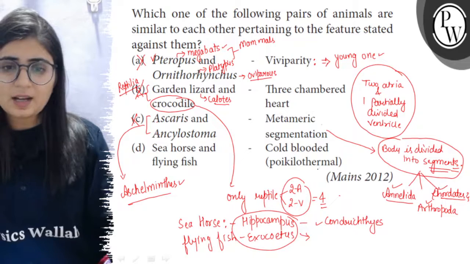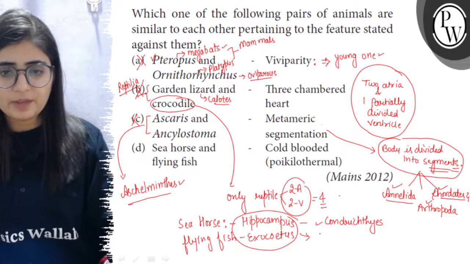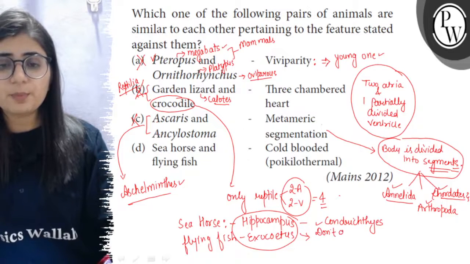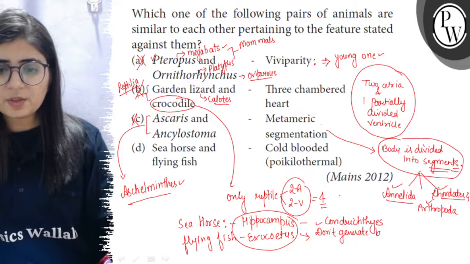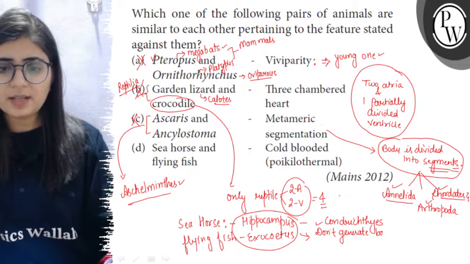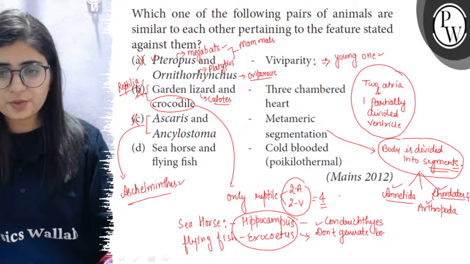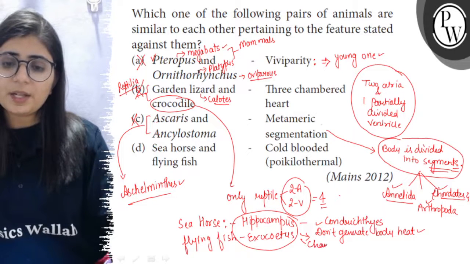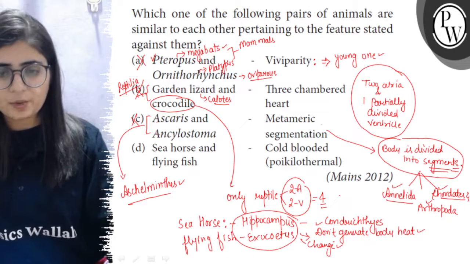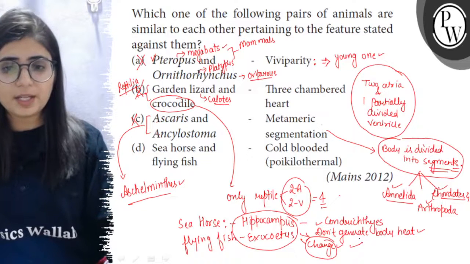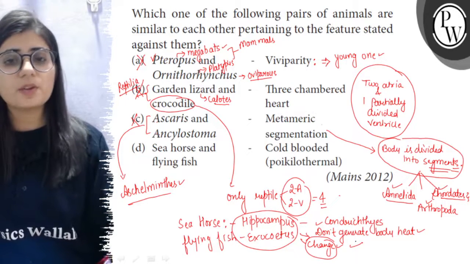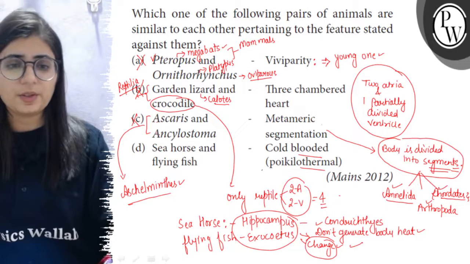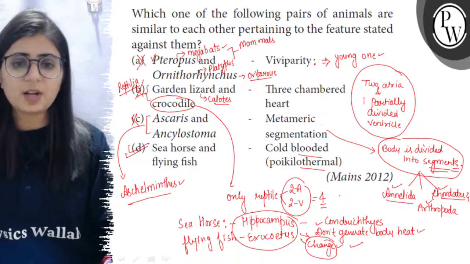Now, the fishes are cold-blooded or the poikilothermic animals. When we say the poikilotherms or cold-blooded animals, it means they do not generate body heat. So they are dependent on the external heat for their maintenance of body temperature, and they change their body temperature with respect to the surrounding. So such organisms which change their body temperature according to the surrounding, because they are not able to regulate the temperature, such animals are called the cold blooded animals or the poikilothermic. So both seahorse and flying fish are the poikilotherms.